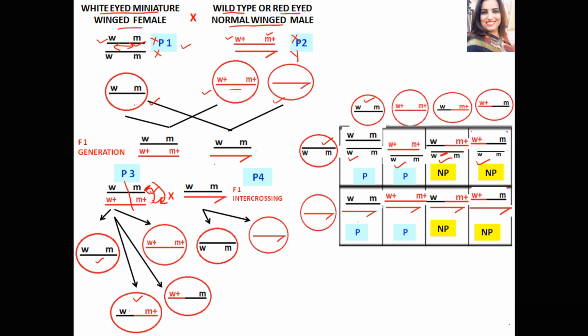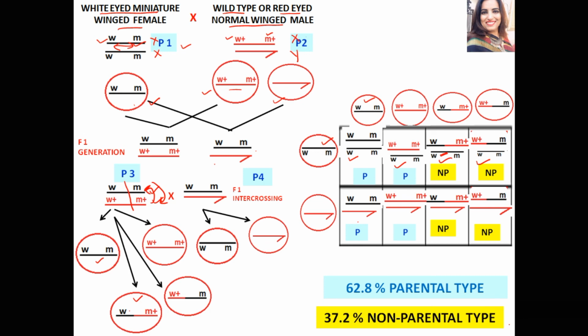In this dihybrid cross, Morgan obtained 62.8% of parental type and 37.2% of non-parental type. Here, comparatively more non-parental types were obtained than in the previous dihybrid cross because the genes for eye color and wing shape were distantly located on the same chromosome, or you can say they are far apart, or loosely linked on the same chromosome.